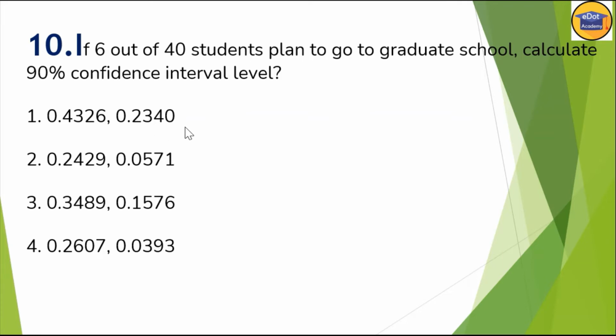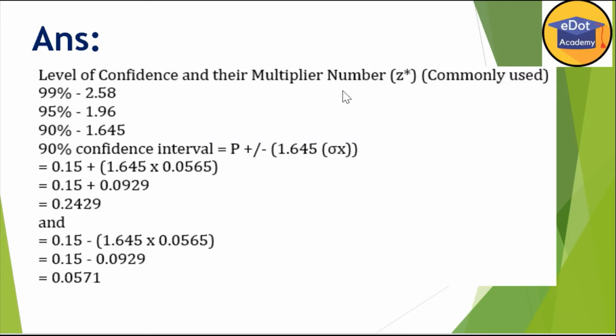Because when I passed CIB, I also noted down these values. I'll just show you before the solution. Now, the level of confidence and their multipliers: note down 99%, 2.58; 95%, 1.96; and 90%, 1.645. This value you have to remember. Sometimes they will give it in the question, sometimes not, and you have to use it from your side.